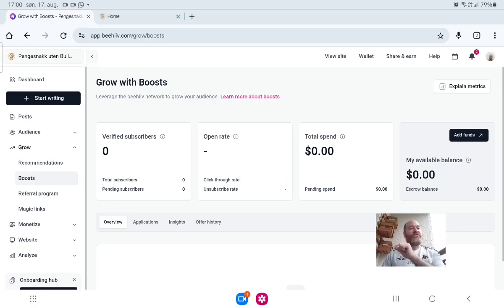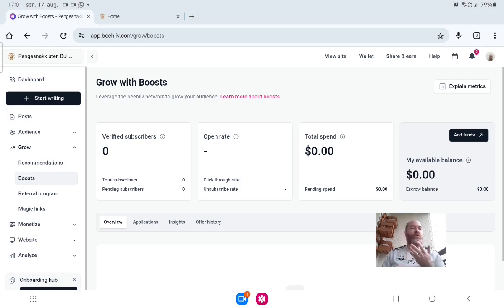But make sure you write, for example, "sponsor" and then give the information, just so the users you have know that it's a sponsor link that you're putting. Otherwise you can get banned. So make sure you do that. That's a way you can make money with your newsletter in the days that you do not have advertising from Beehiiv.